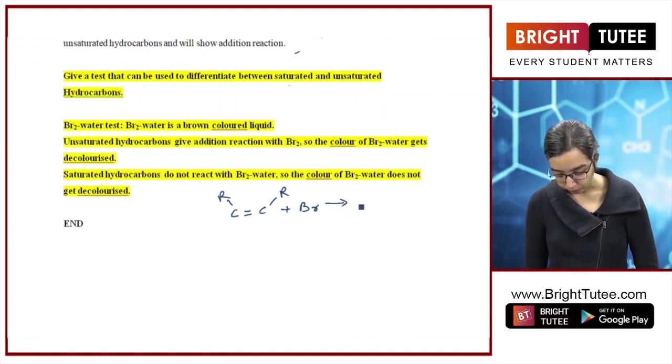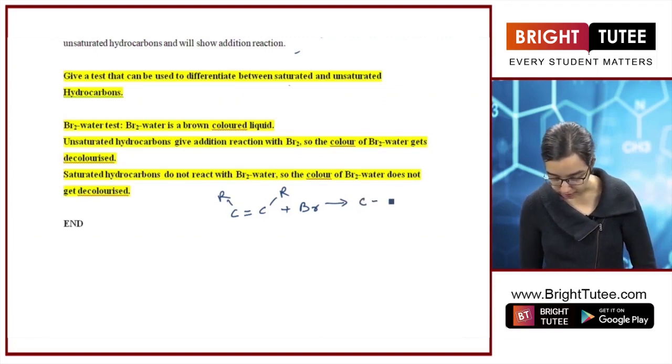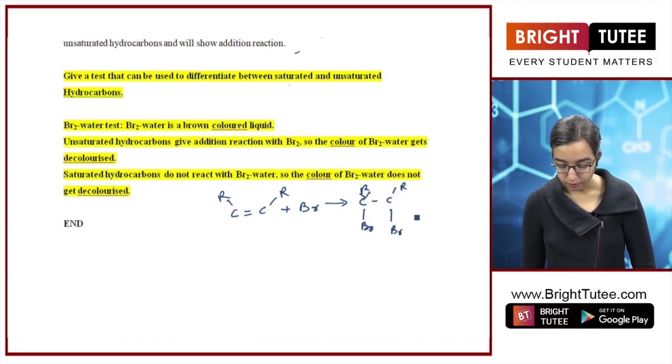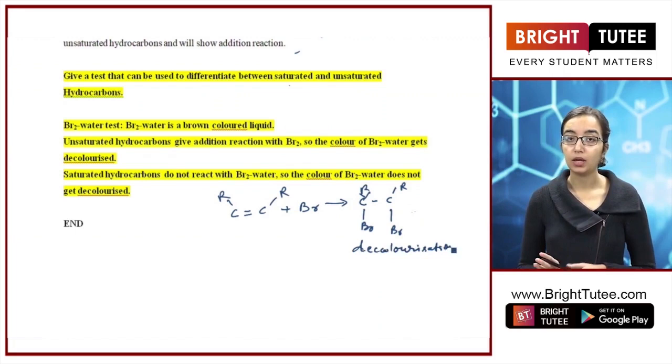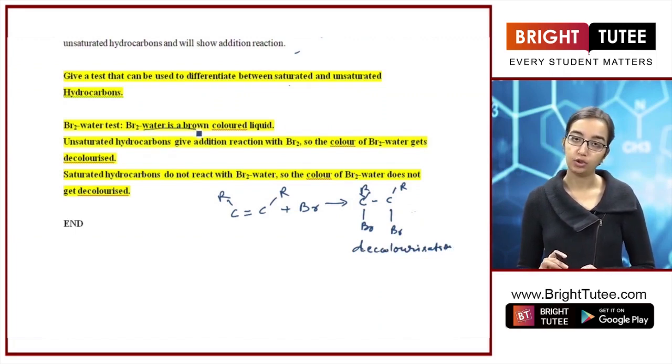And whenever we add bromine to it, what happens is that this double bond breaks and bromine gets added to it. So the brown color of bromine disappears. So this part has decolorization.